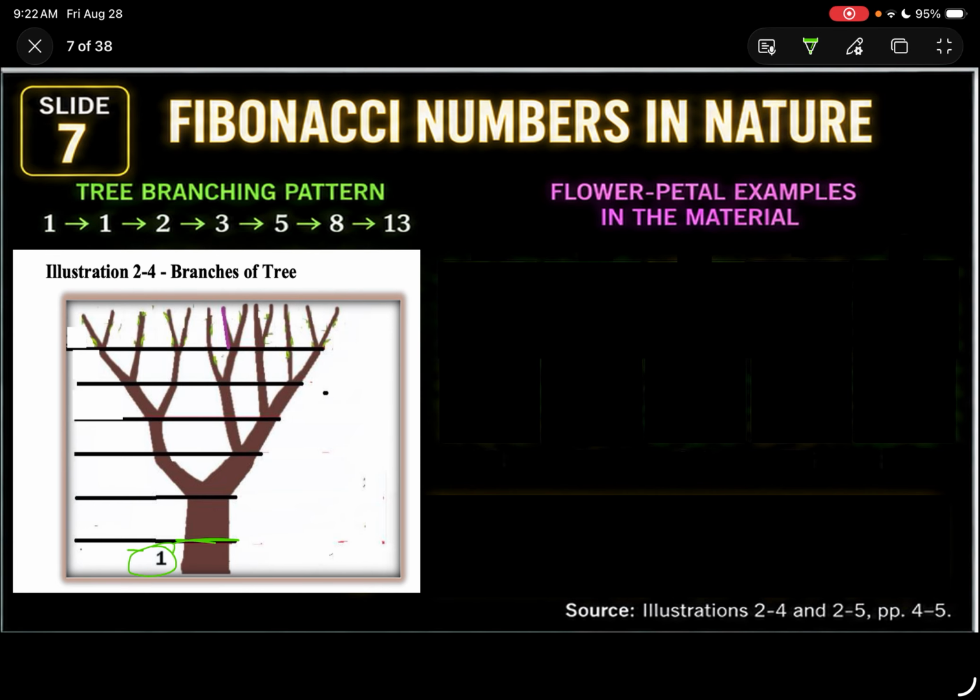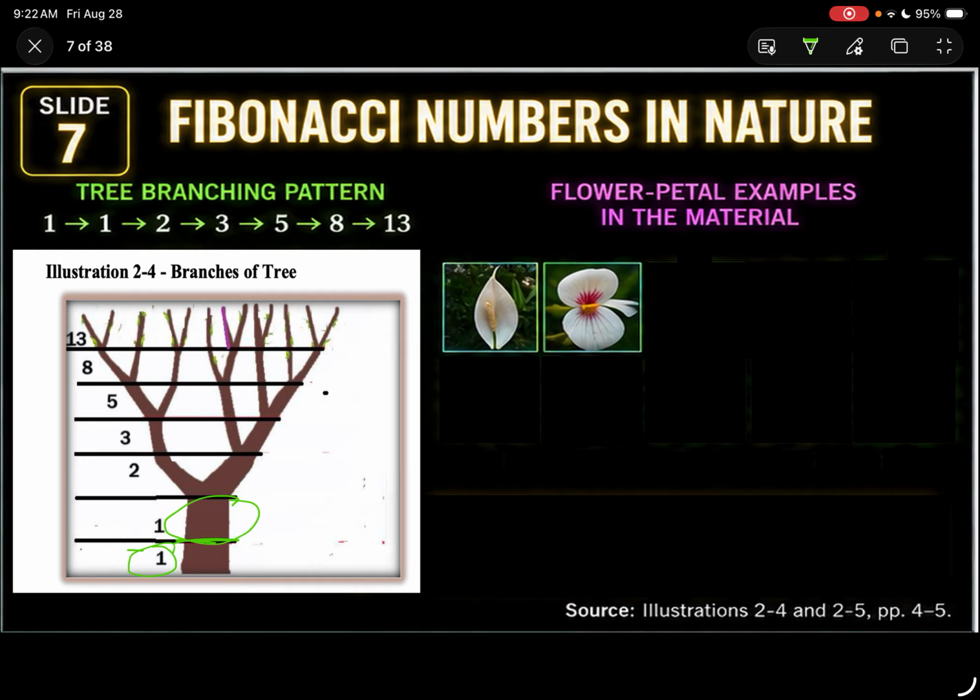Also the second part, we have one as well. This part is one, and eventually when the tree grows, it will produce two. Meron na tayong three na branches din. Then 5 branches, 8 branches, and 13. So basically speaking, they follow Fibonacci numbers.